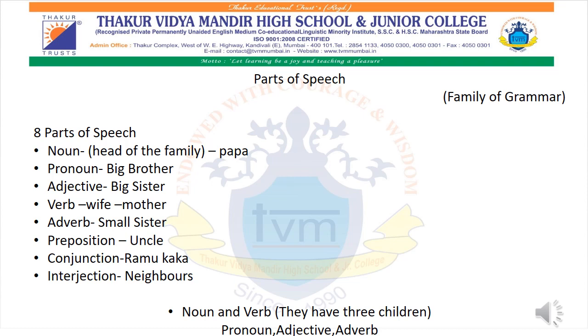In verb we see that it is a describing word. It describes. So always the mother describes the good things about the father, or what hard work he does, and so on. So they have 3 children, that is the pronoun, adjective, and adverb. So there are 3 children.